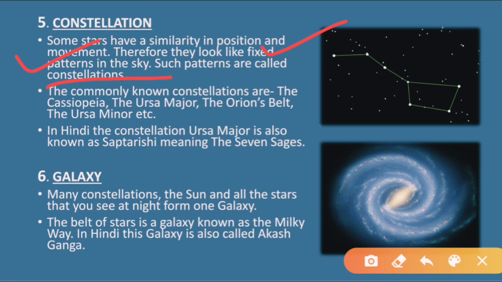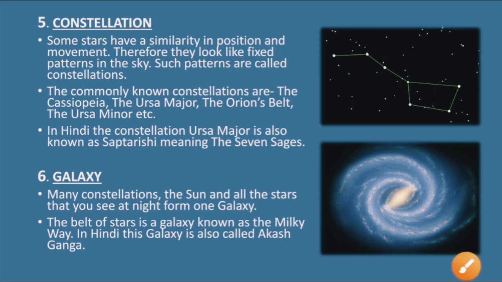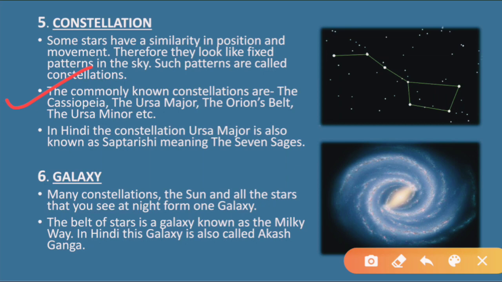We will understand this with the help of these examples. See, next point, the commonly known constellations are the Cassiopeia, the Ursa Major, the Orion's Belt, and the Ursa Minor. These are the different names of constellations, the different types of constellations.